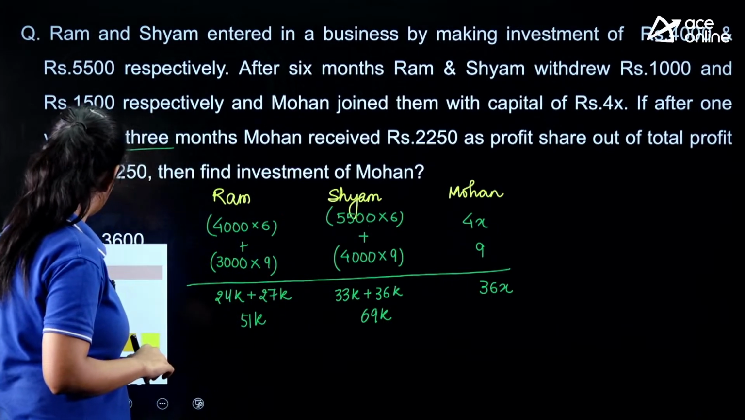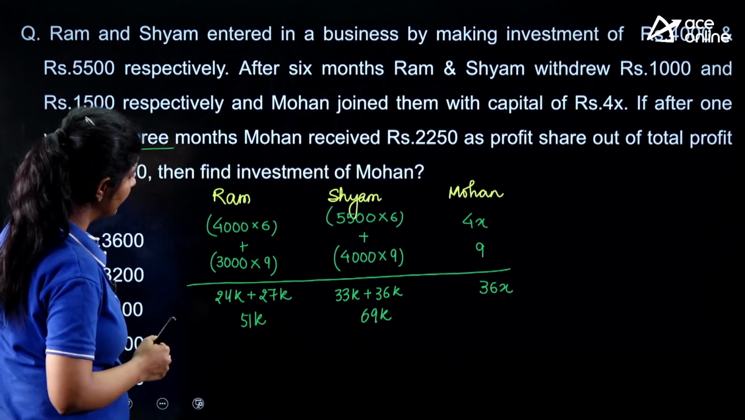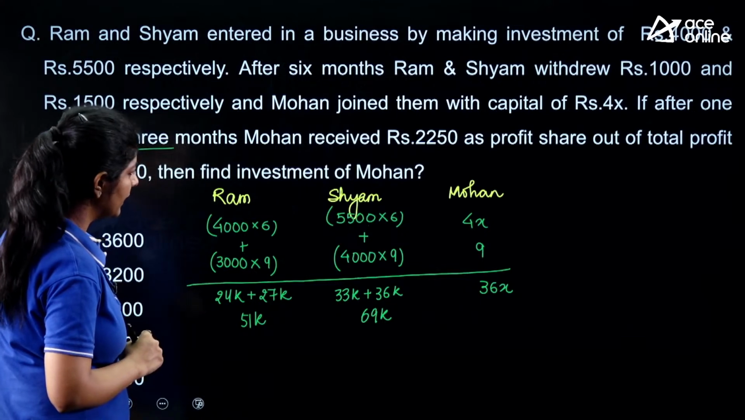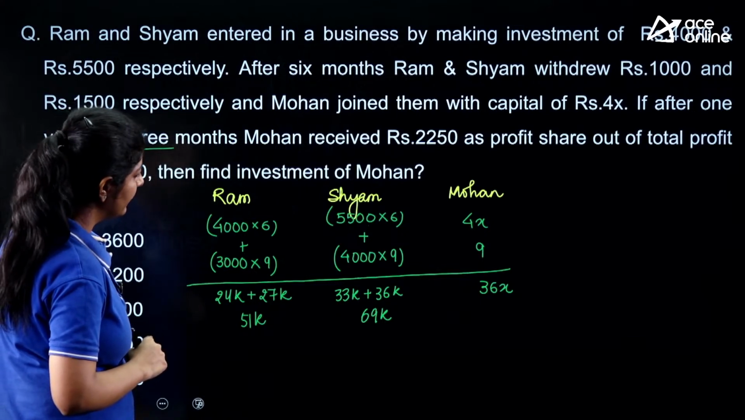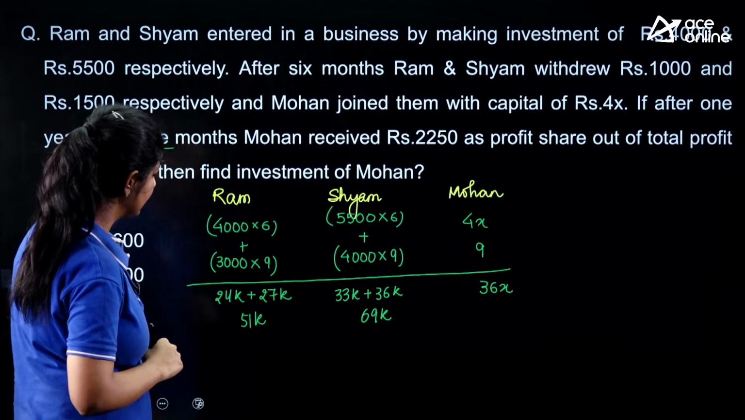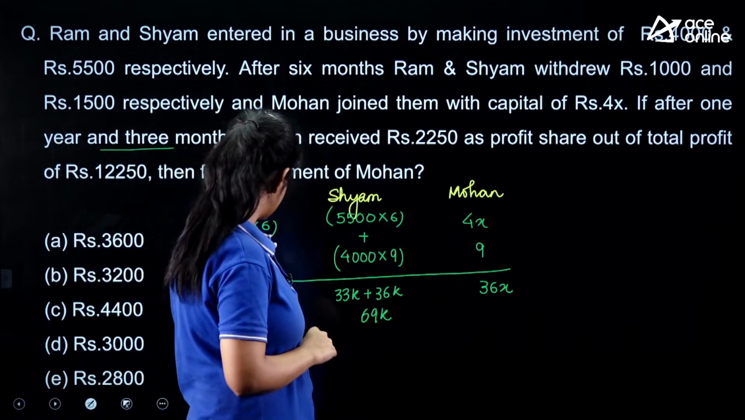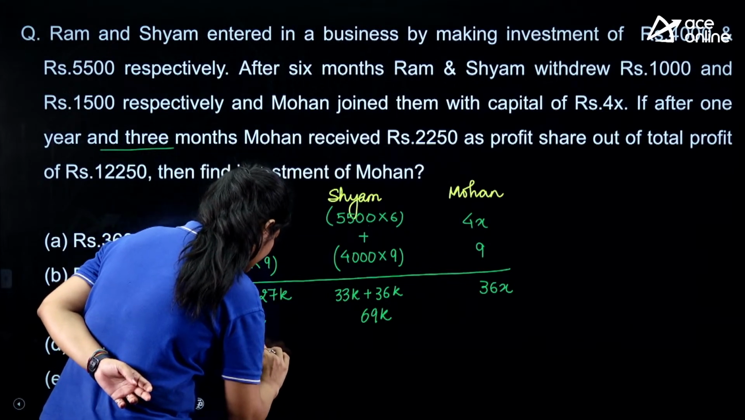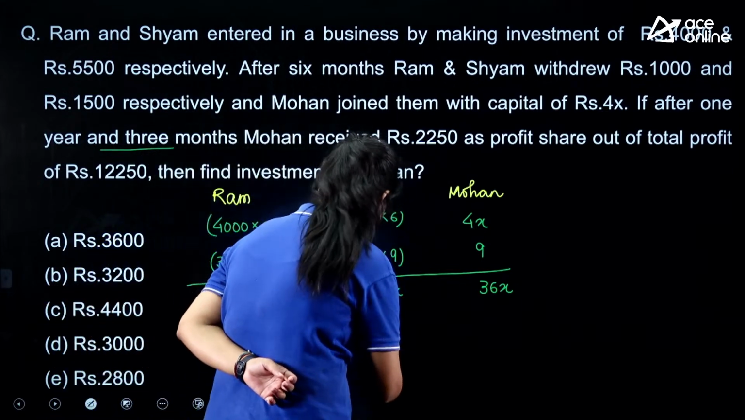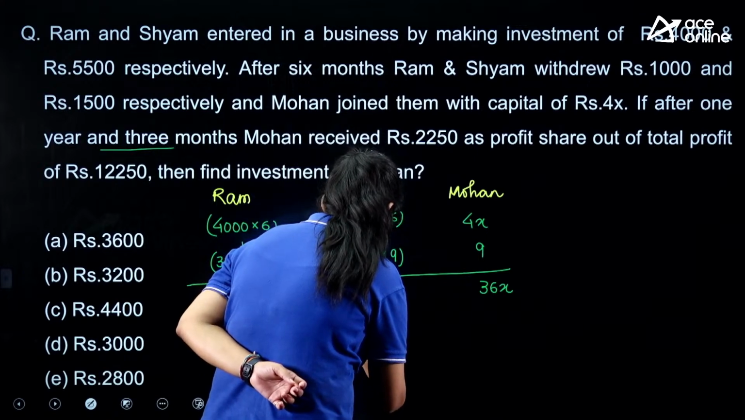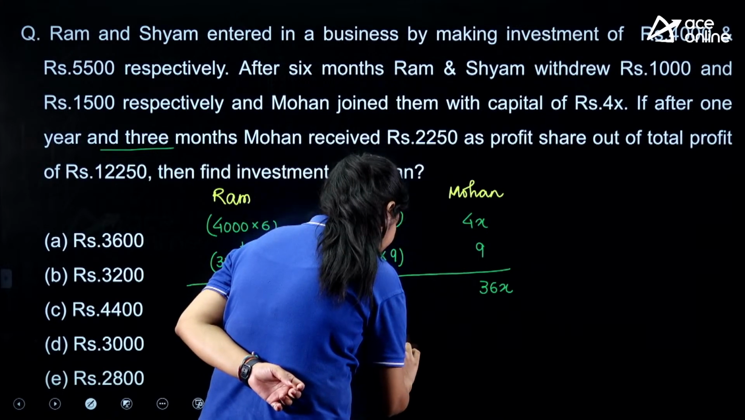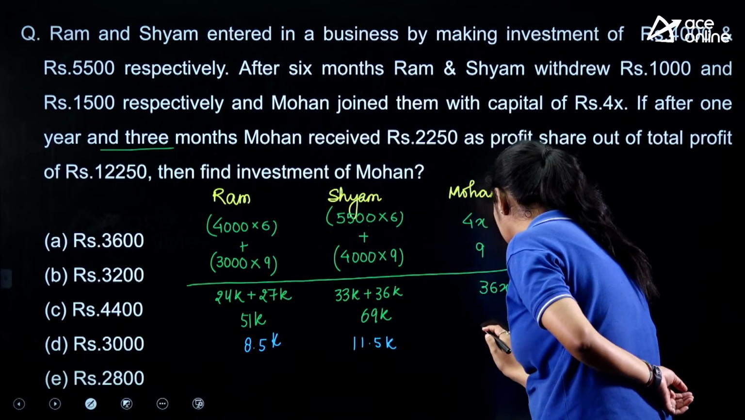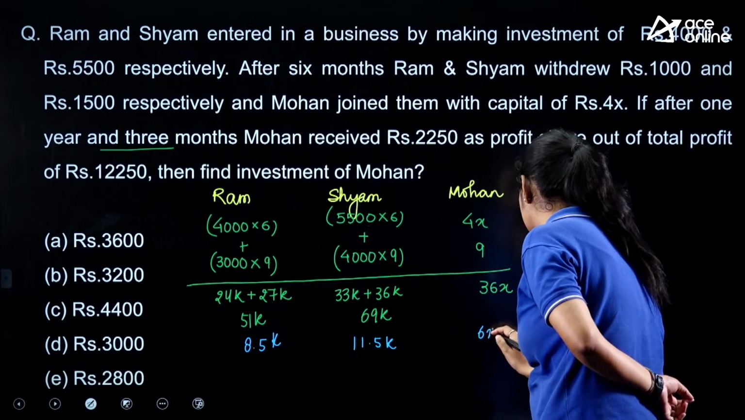So can we eliminate it with the help of anything? Yes, we can eliminate it with the help of 6, right? Here we are getting 8.5k, 11.5k, and here we are getting 6x, right?